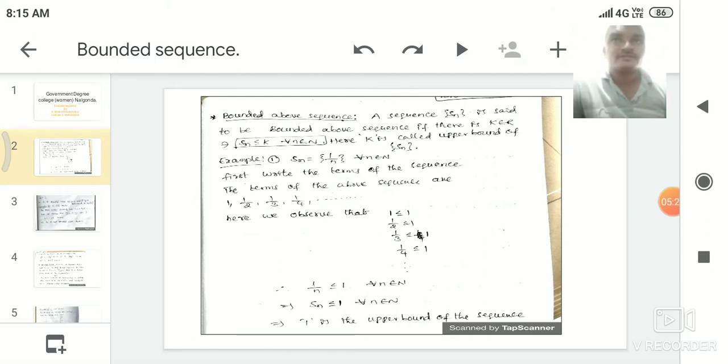1 by 2 is nothing but 0.5. 0.5 is always less than or equal to 1. 1 by 3 is always less than 1. 1 by 4 is always less than 1. It continues for all the terms of the sequence, that is 1 by n is less than or equal to 1 for every n belongs to N. If you take any n belongs to N, the sequence 1 by n is less than or equal to 1.